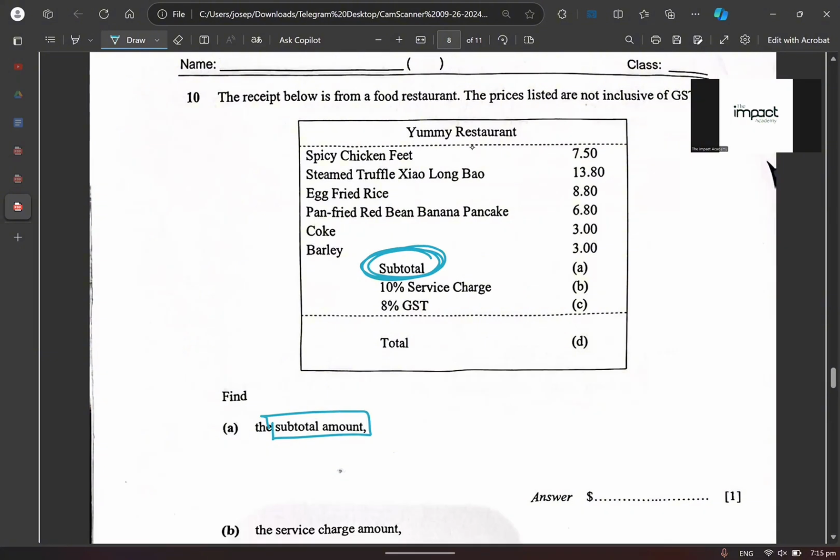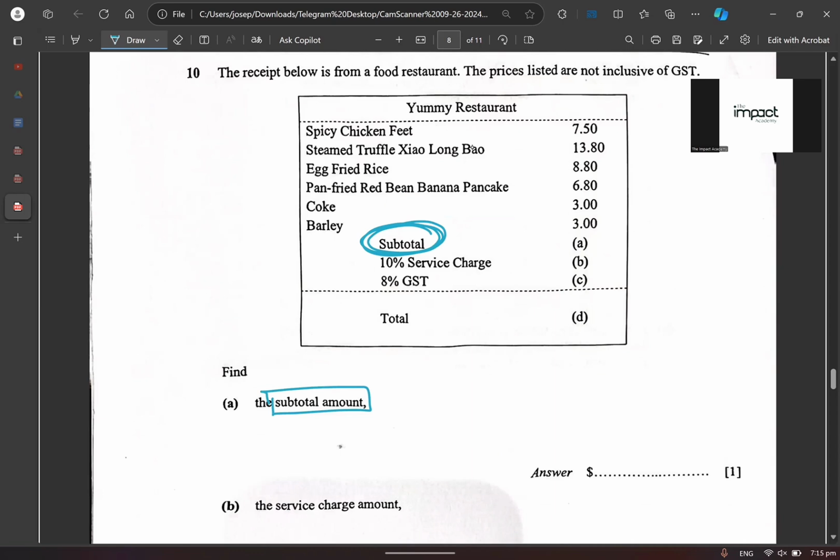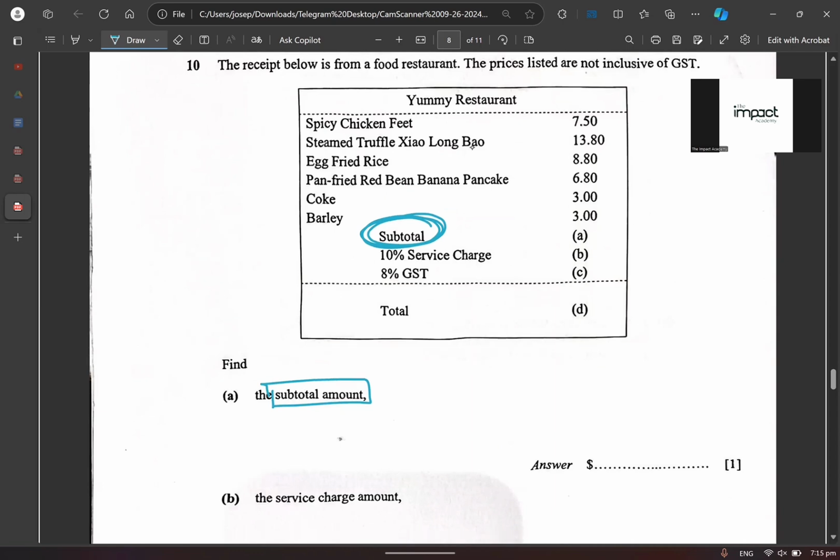What is the subtotal? The subtotal means I want to add everything together. Is that okay? Can you just skip that part? That part is okay. Never mind. You can just add it. I will help you with the calculation.